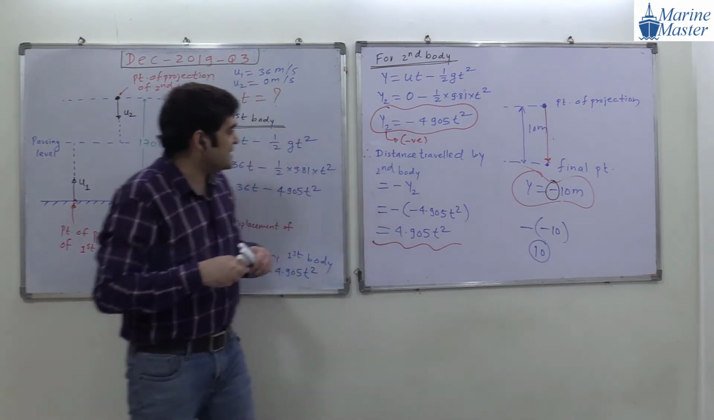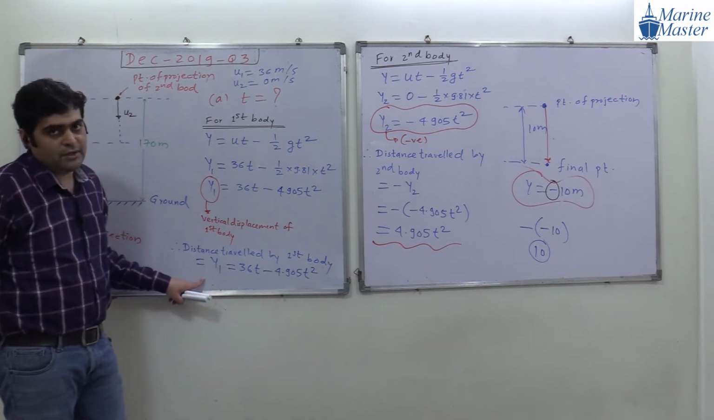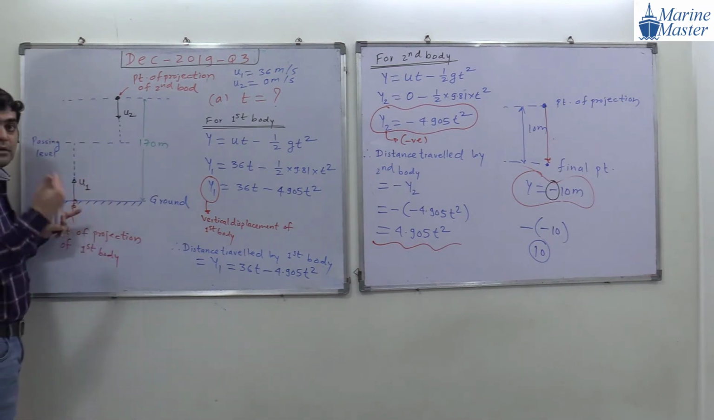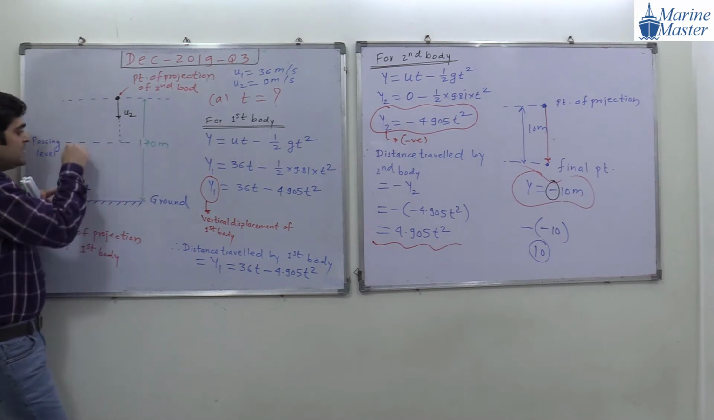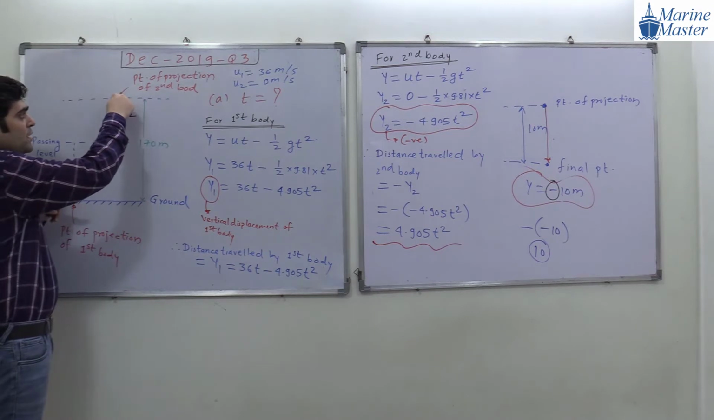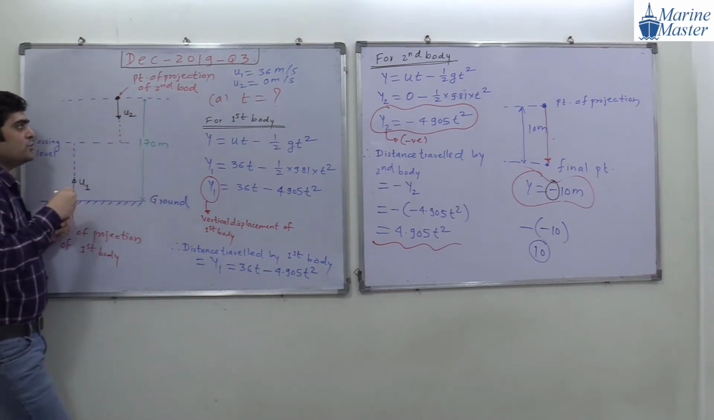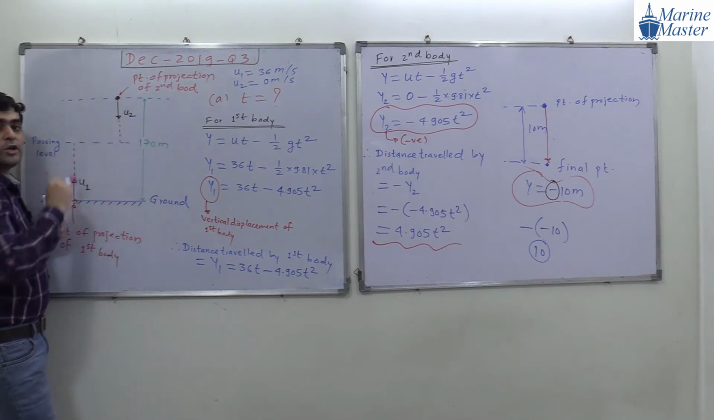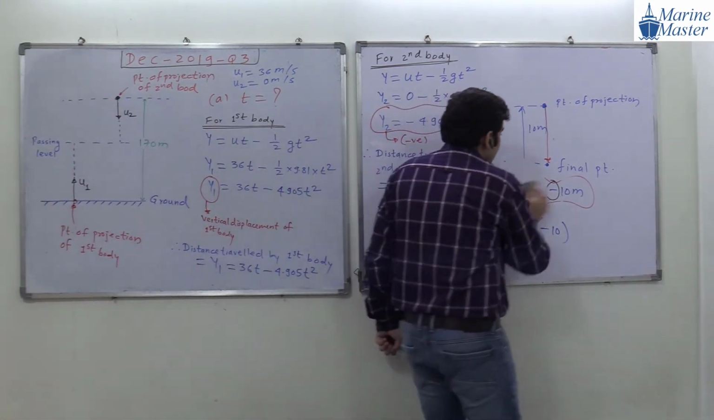Okay, very good. Guys, any doubt in this discussion? Distance traveled by the first body will be directly y1. Why is it directly y1? Because our passing level is above the point of projection. But for the second body, the point of projection is this one, so the passing level is below the point of projection. Guys, try to observe the things. Okay, everyone, now we are nearer to our answer.